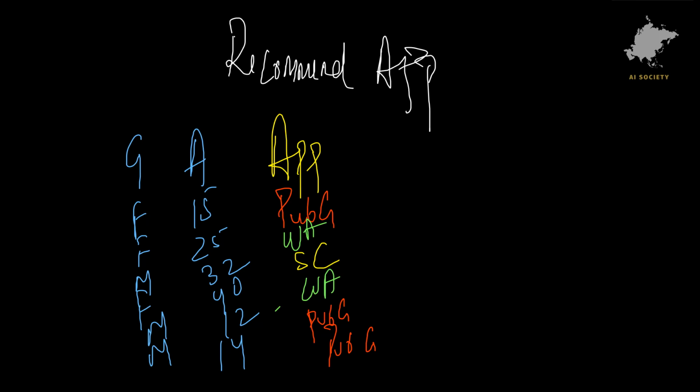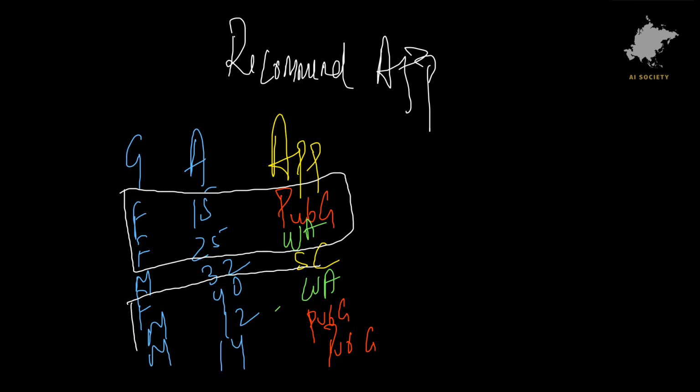To know that, let's see the gender column first. If we split by gender, you can see that females have downloaded PUBG and WhatsApp. Females have downloaded either PUBG or WhatsApp, and males have downloaded Snapchat or PUBG.